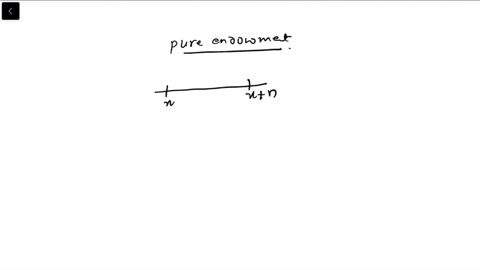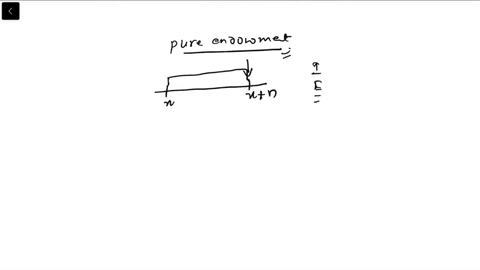In this lesson, I'm going to talk about pure endowment assurance. This is one of the easiest assurances. If you recall from the previous video, suppose you buy the policy at age x and the term is n years, so this is x plus n. In order to get the benefit of this assurance, you have to survive this duration, and you'll get the benefit exactly at x plus n. So there is nothing called immediately or end of year.